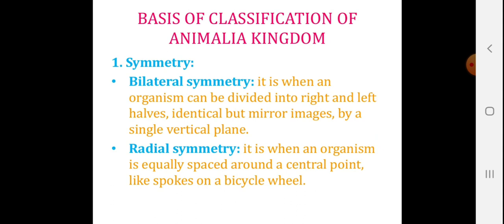Bilateral symmetry. So the first classification is based on symmetry. Bilateral symmetry is when the organism can be divided into right and left halves, identical but mirror images, by a single vertical plane. Radial symmetry is when an organism is equally spaced around a central point, like spokes on a bicycle wheel.